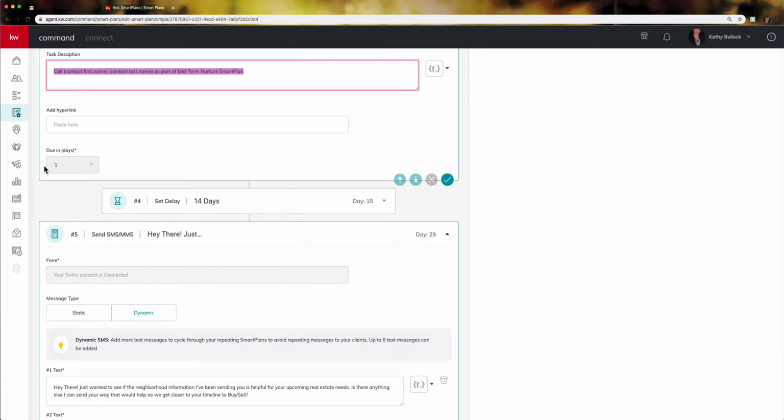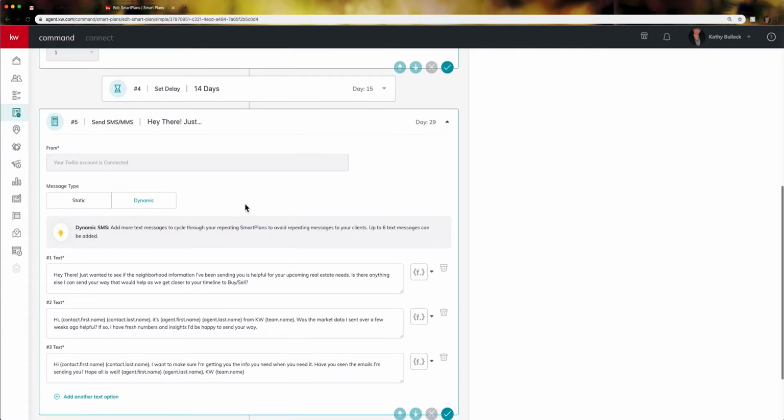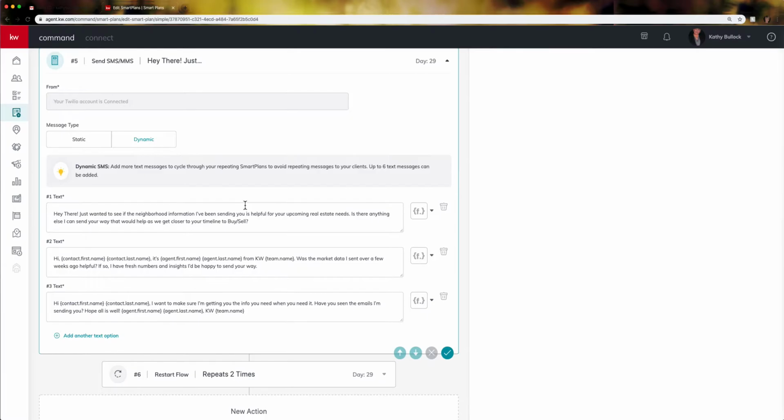And then it's going to tell you exactly when that information is due to them. So this will come out on your front taskbar showing you have something due to send to this person. Now this is coming into the text. It's going to wait 14 days and it's going to send a text message. Okay? One thing to remember is your Twilio account must be connected. Must be connected. And if you need further information on that, please feel free to reach out to me.